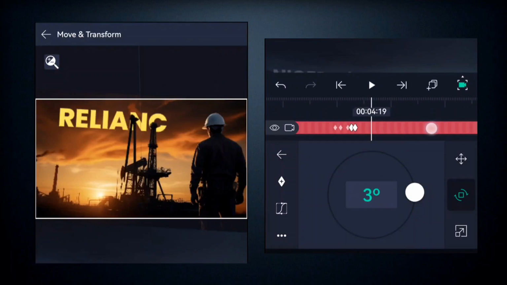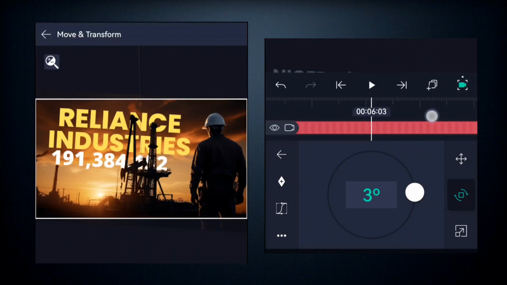You move to another point right here and you move it back to 0. All right, so you move it back to 0 at this point. I think it's okay right here. So you move it back to 0 at this point. You adjust the rotation to 0.